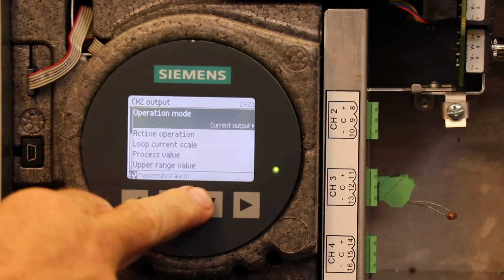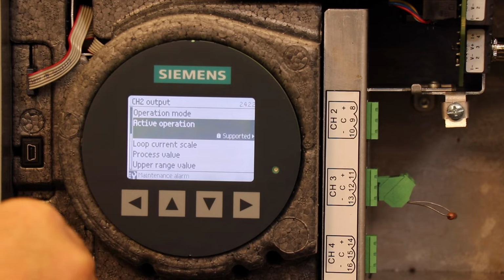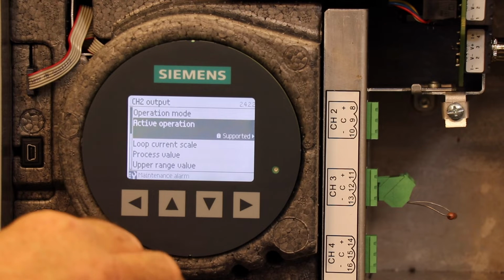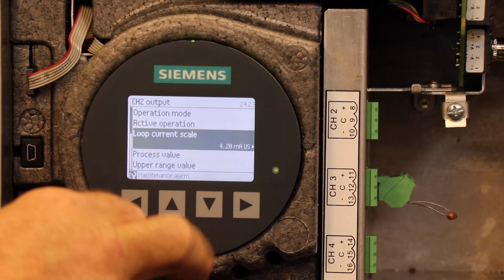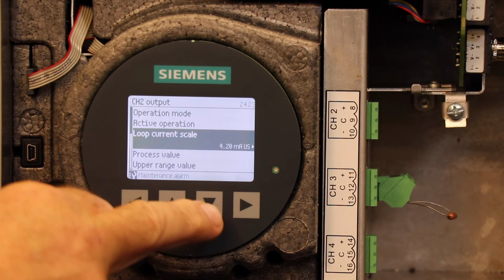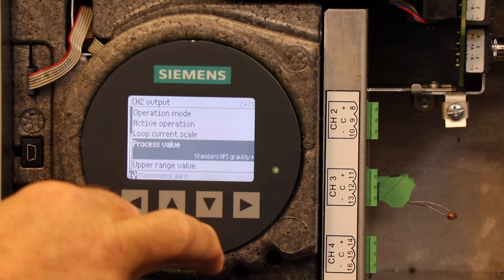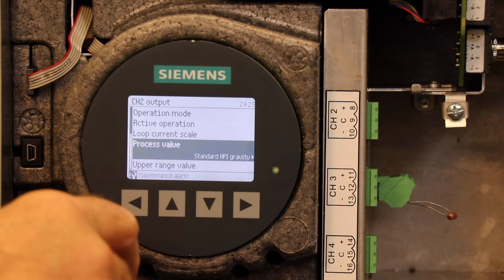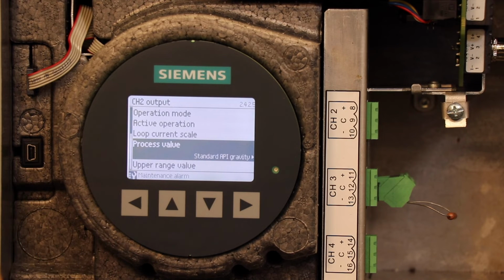This is active operation supported, which means the meter is supplying the power source. Loop current scale 4 to 20 milliamp US. And I can use either liquid end or standard API gravity. I will go with standard API gravity.